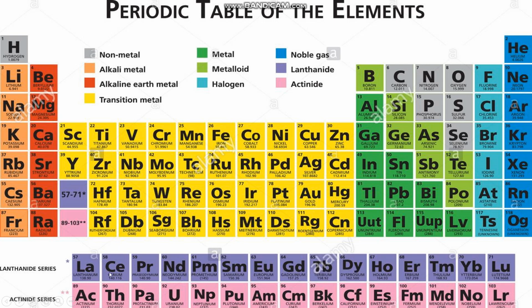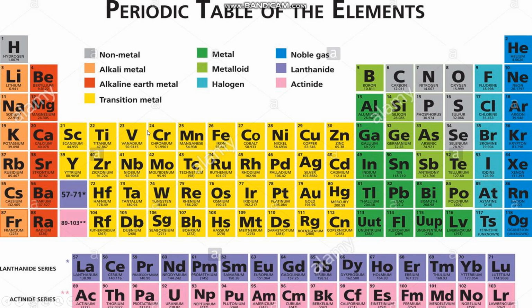We are not going to learn about the lanthanide series and actinide series in standard 10th. We are also not going to learn about the 3rd to 12th groups.